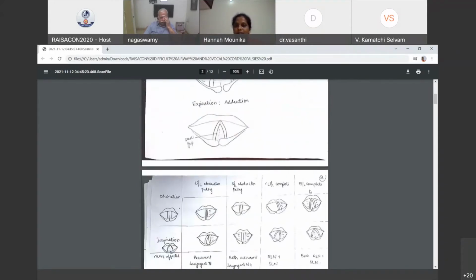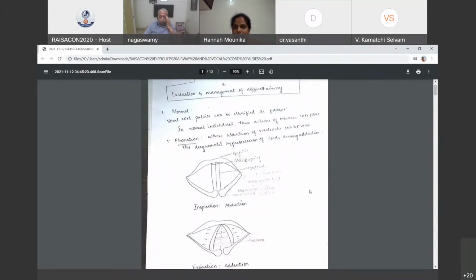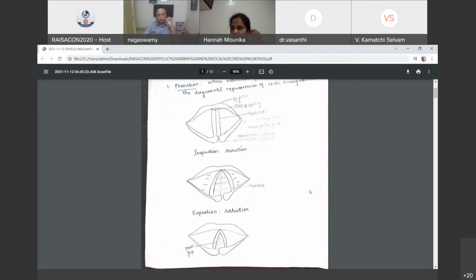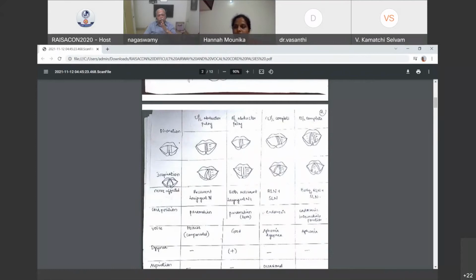See, the first description about the position, instead of you drawing the phonation, inspiration, expiration, it will be worthwhile if you draw what are all the various positions of the vocal cord. The vocal cord can be in the median position, in the paramedian position, in the cadaveric position, and lastly in the abducted position. These are the 4 positions that they can occupy. That can be mentioned as an initial, so that it can be easy to describe the various changes that happen when there is palsy.